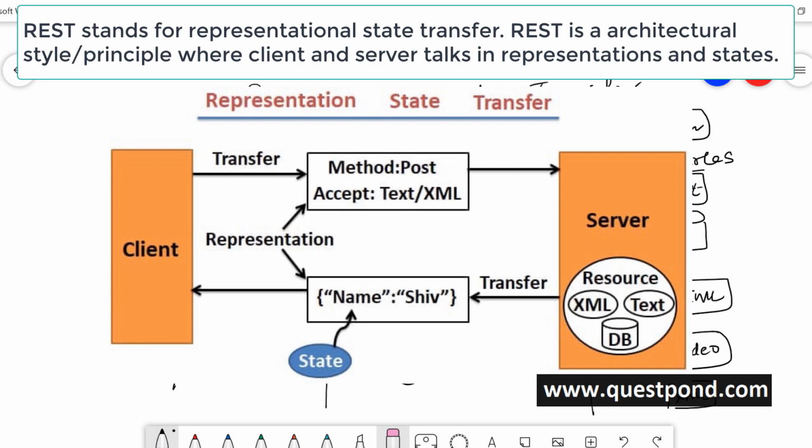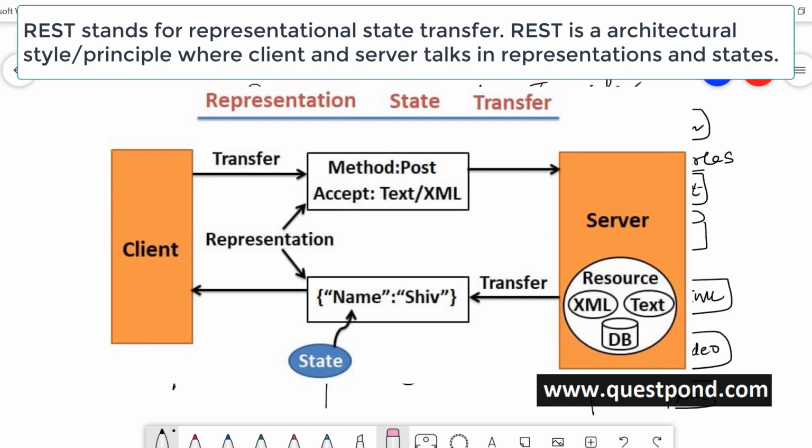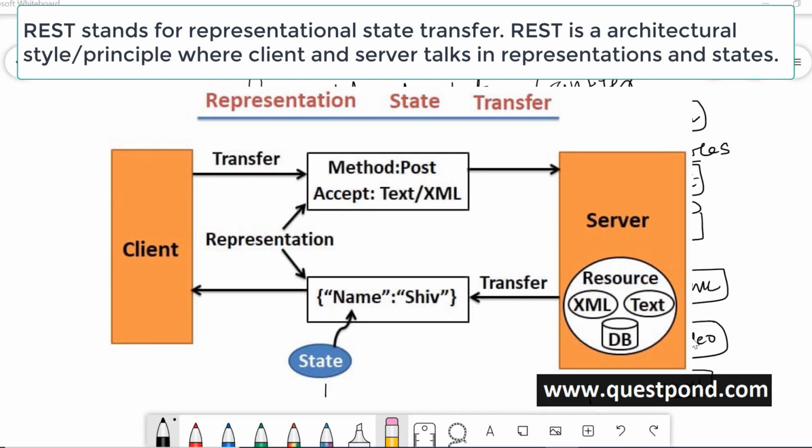Now how can this be easily implemented? This can be easily implemented by using HTTP. And how can HTTP be easily implemented? By using Web API. So as soon as you go and add that controller out there, this Web API automatically handles the representations, the state and everything. So REST says talk in terms of representation. The client sends a representation, the server sends a representation. And with that, the client and server are decoupled.